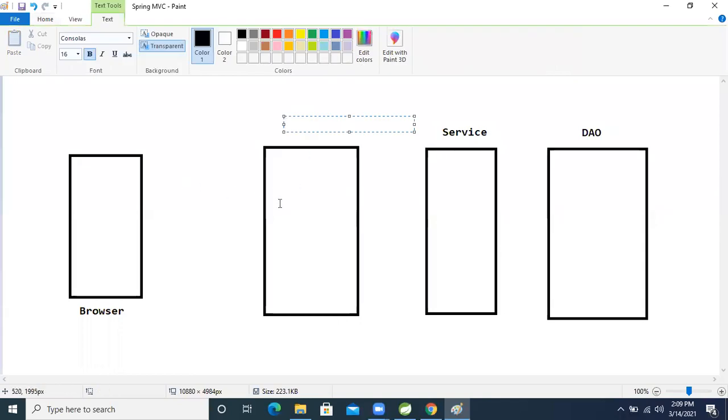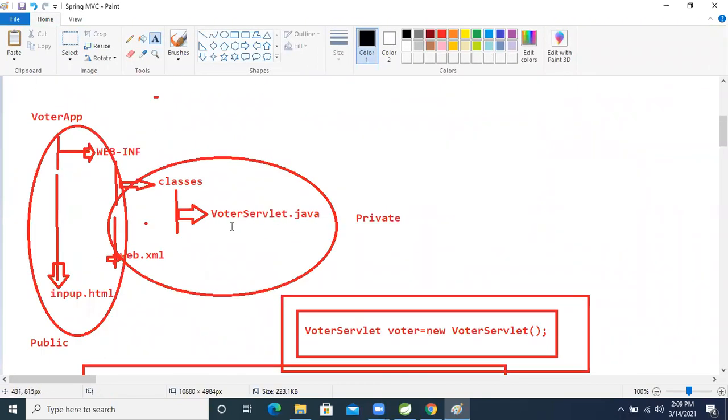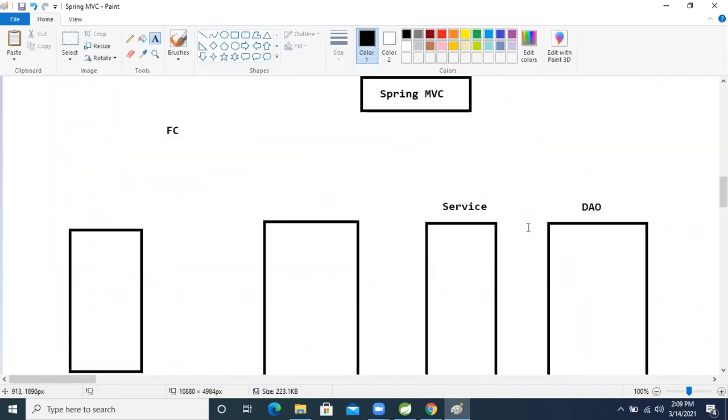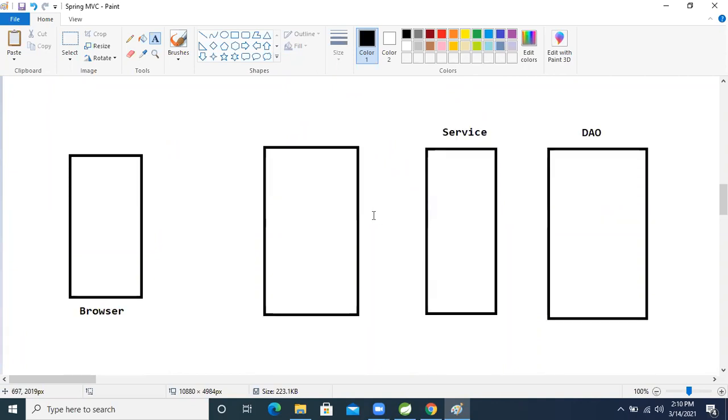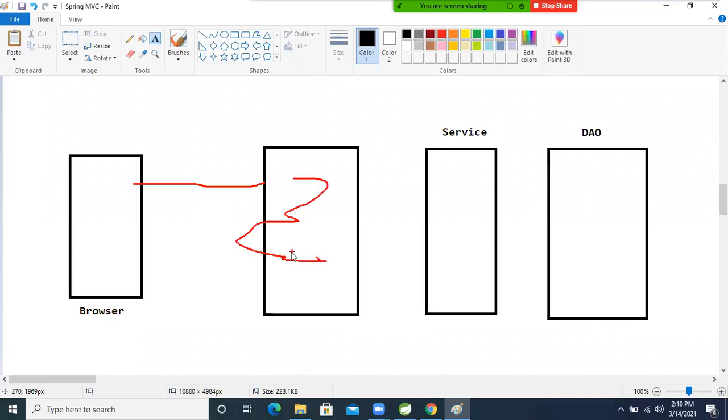But who's taking the request here? The service layer and the DAO layer don't have the capability to take the request and process it, right? So to process the request, some person is needed, who can take the request whenever our client makes a request, and based on the request, that person can process it.